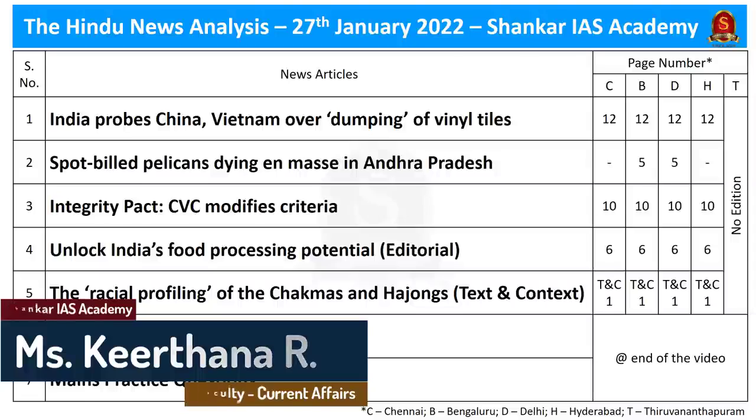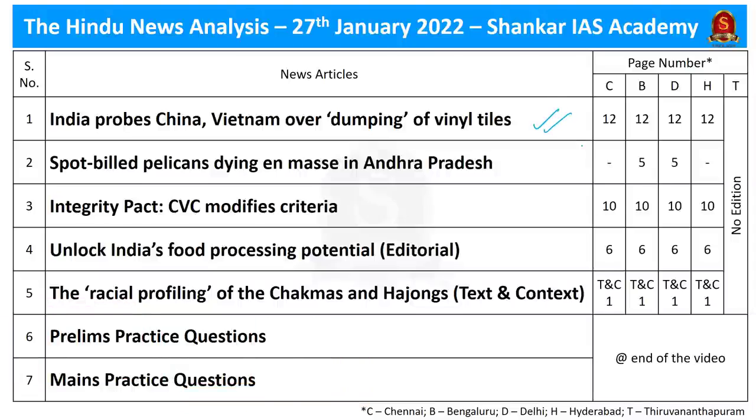These are the articles I have taken today for discussion. Today we'll be discussing anti-dumping duty, countervailing duty. We'll be seeing about nematode infestation, spot bills, Pelicans. We'll be discussing in detail about the food processing sector, etc. So now let us get to the first discussion for today.